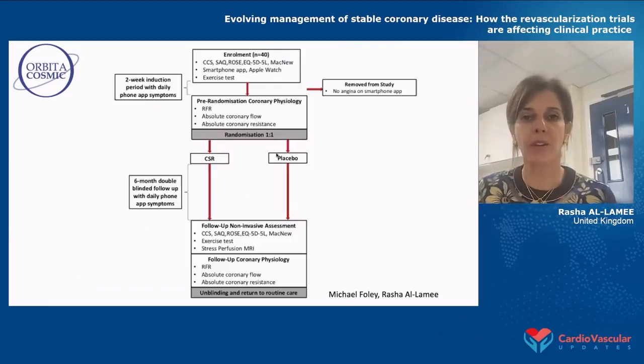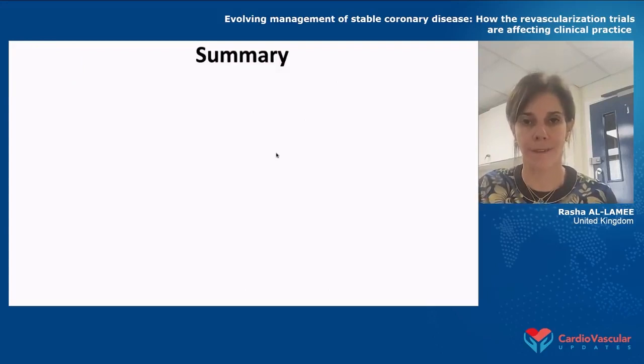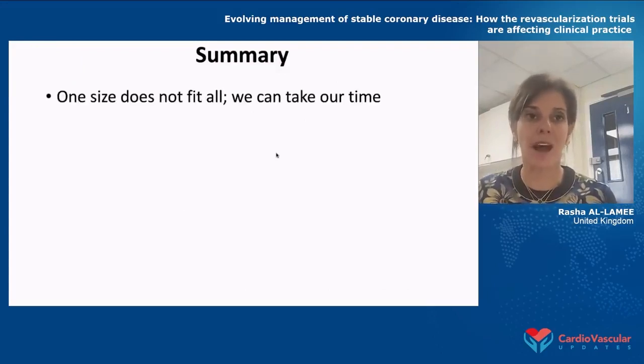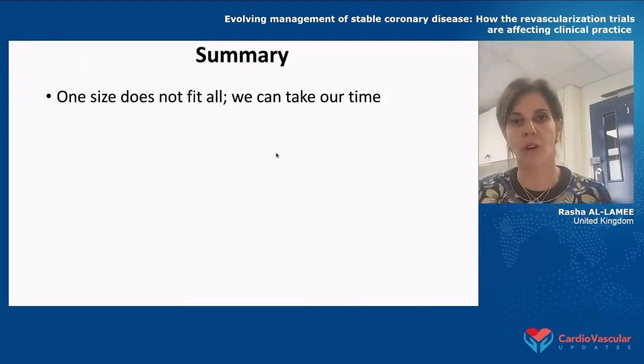And here in the ORBITA-COSMIC trial, we're randomizing patients to either have the reducer or placebo and looking at the long-term effect in terms of their symptoms in a blinded trial, but also looking at the effect on myocardial perfusion on MRI. So in summary, I believe that one size doesn't fit all, and that we haven't found the answer in terms of revascularization for all of our patients.